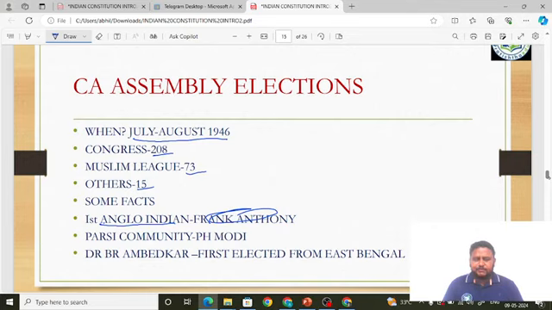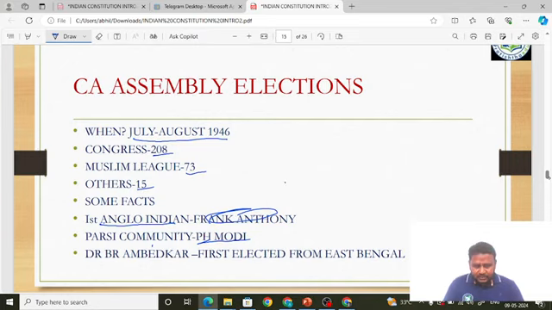Anglo-Indian means what? Suppose a child whose mother is in India but father is in another country, that person is an Anglo-Indian. Okay, he or she is an Anglo-Indian. It is also vice versa: mother in another country, father in this country, that is India. That person is also an Anglo-Indian. Okay, from the Parsi community, P.H. Modi was nominated. So this is a very important fact.